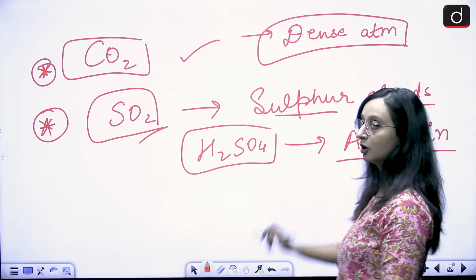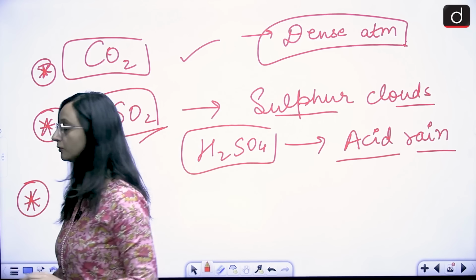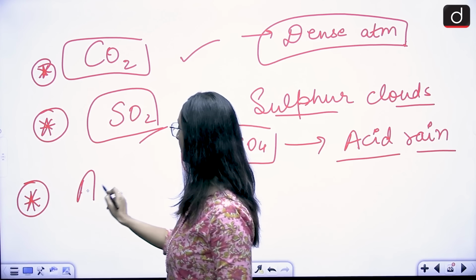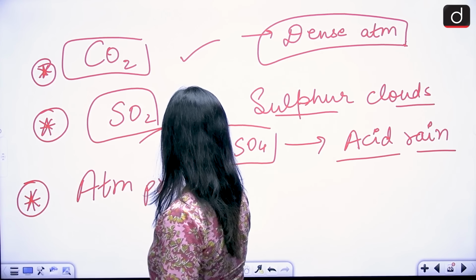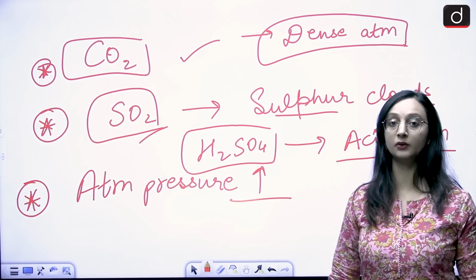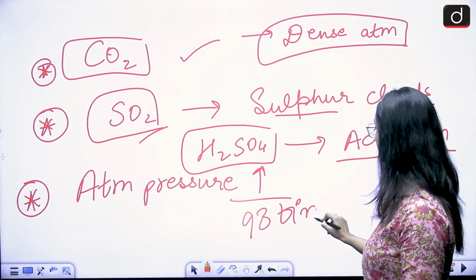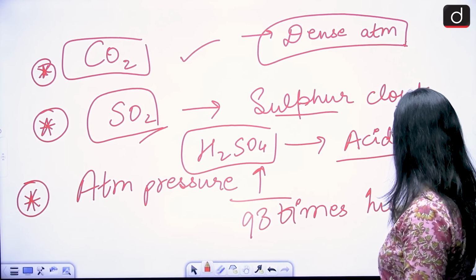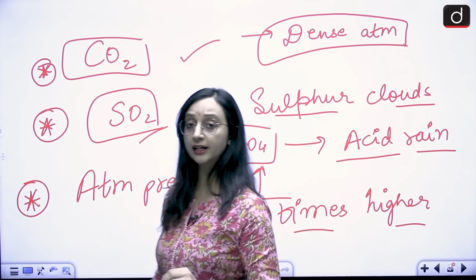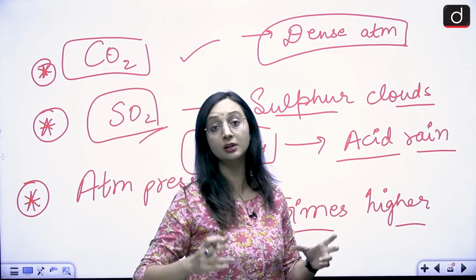Correct? Again, hostile. So these were some conditions. Apart from this, the atmosphere became so dense that the atmospheric pressure also went beyond control. So much so that if you compare it with the atmospheric pressure that is present on Earth, it is 93 times higher than what we have on Earth, right? 93 times higher, which means it's like crushing pressure from all sides because the atmosphere is so dense.